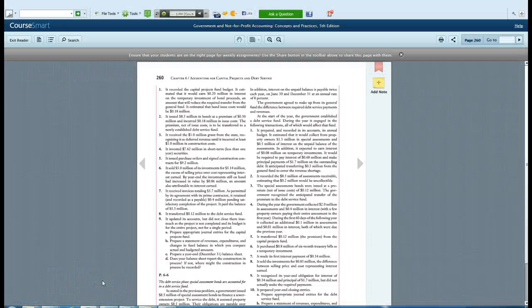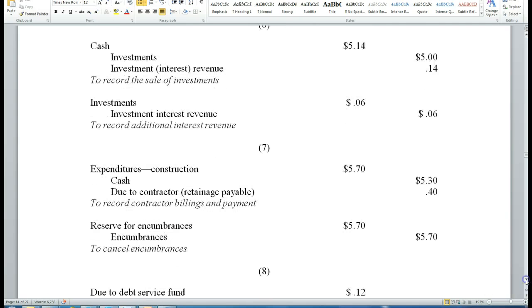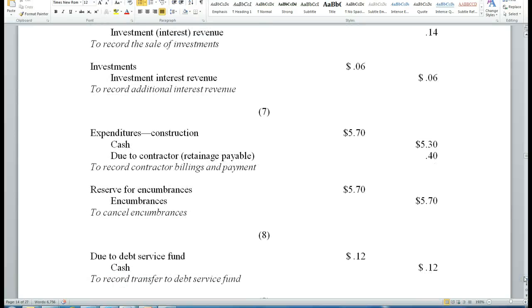Next, it received invoices totaling $5.7 million. As permitted by its agreement with its prime contractor, it retained and recorded as a payable $0.4 million pending satisfactory completion of the project. It paid the balance of $5.3 million. Again, we will show the expenditures of $5.7 million. We will show what we actually paid of the cash of $5.3, and the retainage payable that we are going to hold on until the project is done of $0.4 due to contractor.